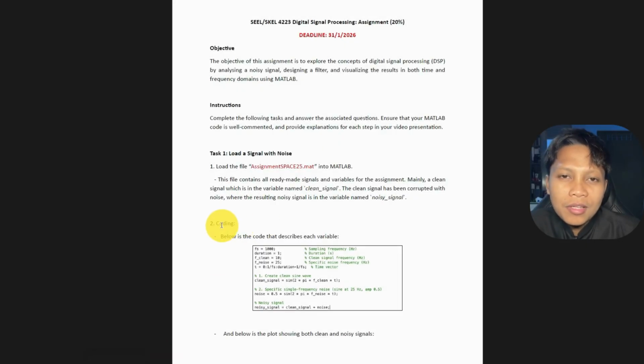Hello everyone, in this video I will present my digital signal processing assignment. The objective is to analyze a noisy signal using FFT, design a digital filter, and evaluate the results in both time domain and the frequency domain using MATLAB. The goal is to reduce the noise while preserving the original desired signal.